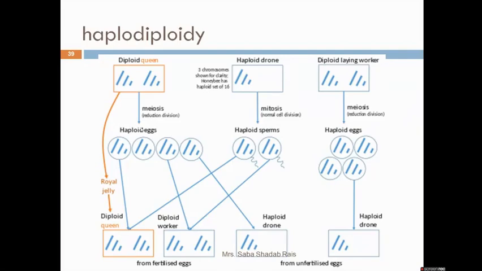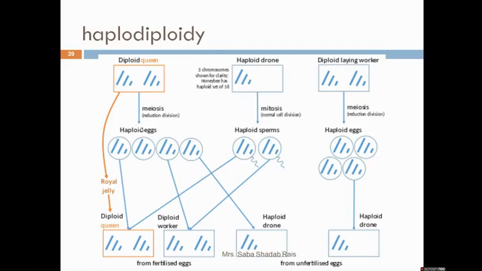So the worker, as the name suggests, is a poor worker. They take care of the hive. All the things are done by them. Then the third category is the drone. Drones are the male members of the family. So now female and male, two types of sex are there.